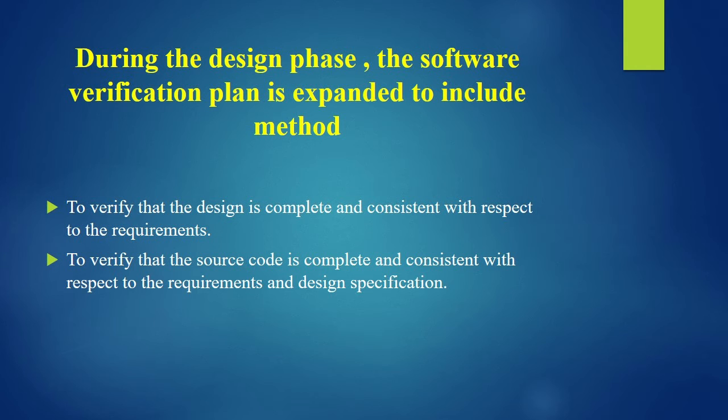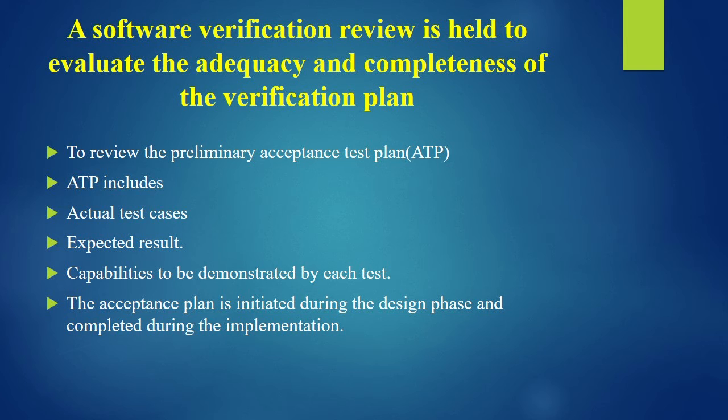During the design phase, the software verification plan is expanded to include methods to verify that the design is complete and consistent with respect to the requirements, and to verify that the source code is complete and consistent with respect to the requirements and design specification. A software verification review is held to evaluate the adequacy and completeness of the verification plan and to review the preliminary acceptance test plan. The ATP includes actual test cases, expected results, and capabilities to be demonstrated by each test. The acceptance plan is initiated during the design phase and completed during the implementation.